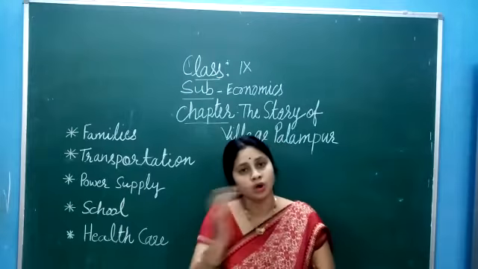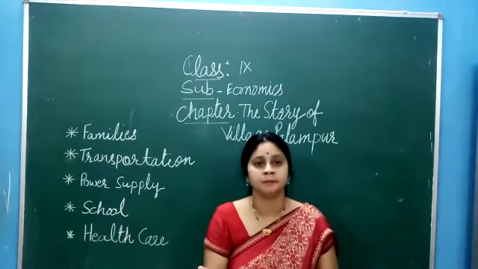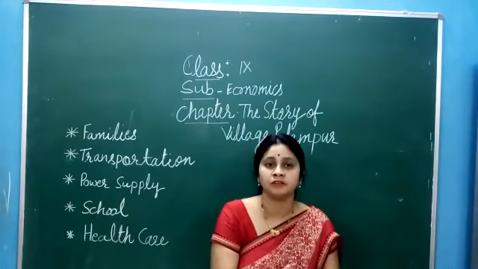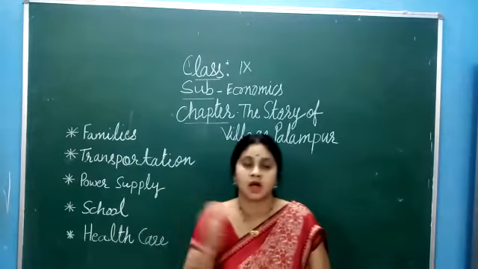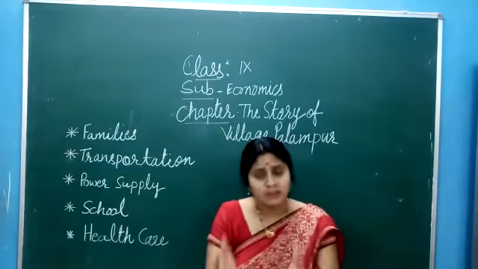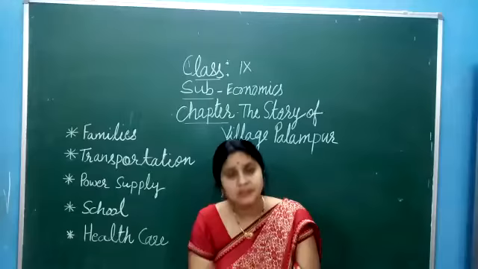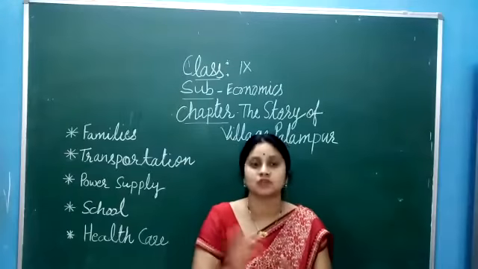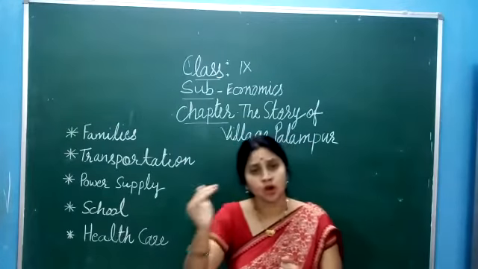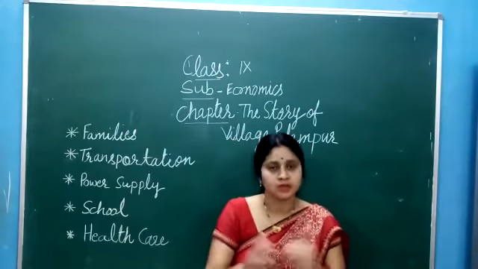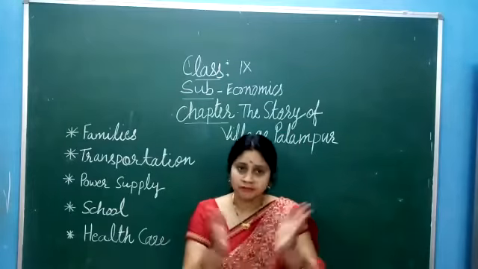Okay, and on the other hand, one-third of the people of this village belong to lower caste, and they are small farmers, marginal farmers. They have a small piece of land, some are landless also. So this is about the families.